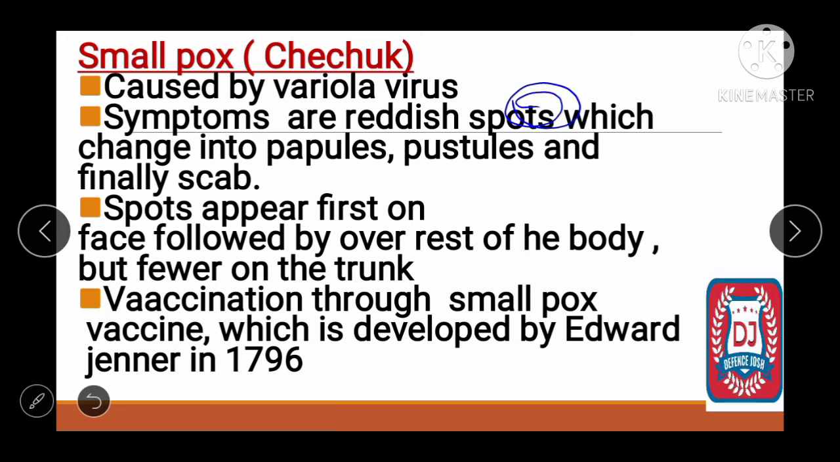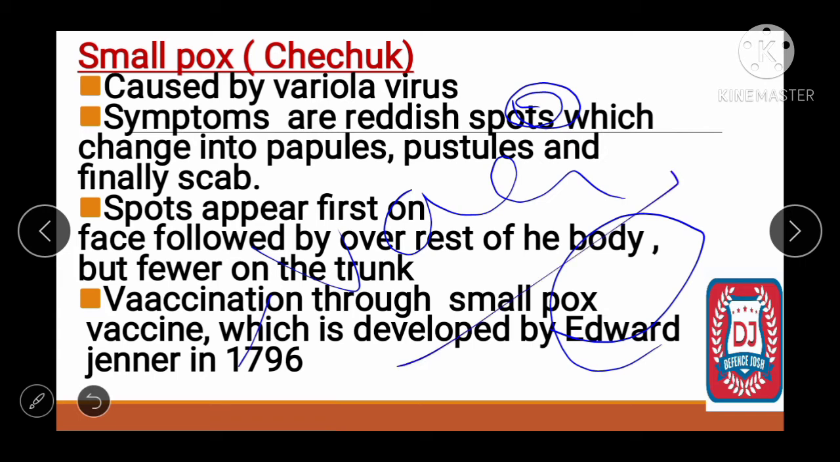So what is the vaccination of smallpox? Vaccination is through the smallpox vaccine, which was developed by Edward Jenner, the great scientist who discovered the vaccination for smallpox. At this time smallpox has been eradicated from our country.